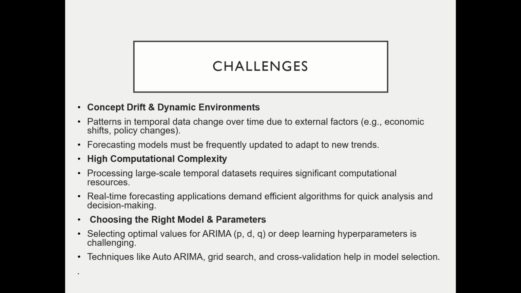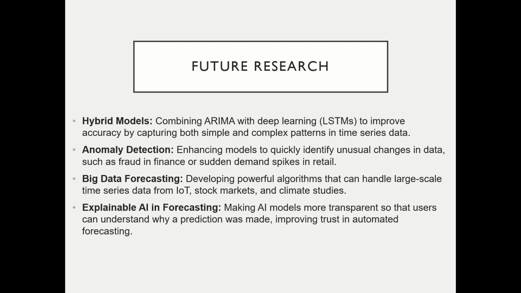Choosing the right model and parameters. It is not guaranteed that we choose ARIMA for a particular dataset. Depending upon the dataset, we have to choose the better forecasting technique. But selecting optimal values for ARIMA's P, D, Q, or deep learning hyperparameters is also challenging. Now, future research. Hybrid models combining ARIMA with deep learning: ARIMA will capture simple trends and seasonal patterns will be detected by SARIMA, but deep learning is used to detect trends in complex datasets. Therefore, when we combine both, it is used to capture both simple and complex patterns in